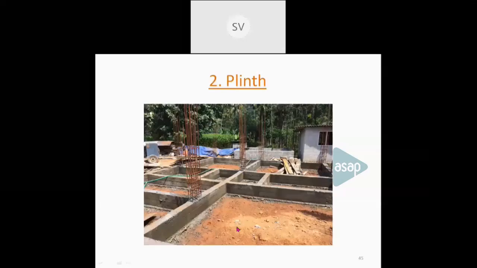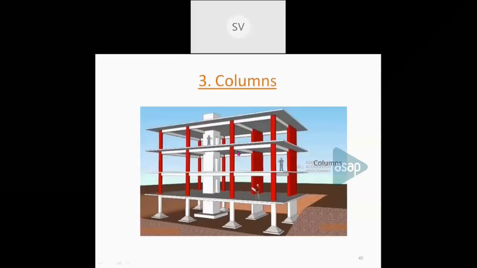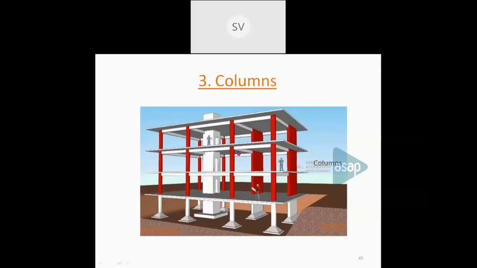Now this third part is a column. Column is one of the main important parts in a building. So these red structural members are the column members. You know, a column is a vertical member, and the main function of the column is to carry the compressive loads. Okay. So these columns are transmitting the load from the beams. The beams are carrying the loads which are transmitted towards the column, and the column itself will transmit them towards the foundation. So it transfers the load from beams to foundation, carries compressive loads, and overloading can cause buckling of the column. Buckling means bending of the column.